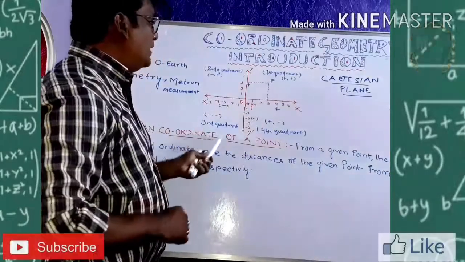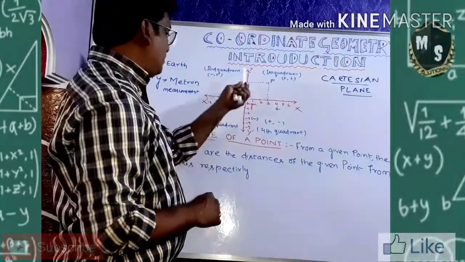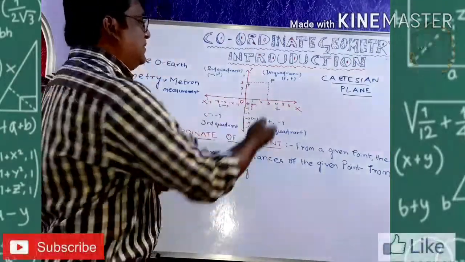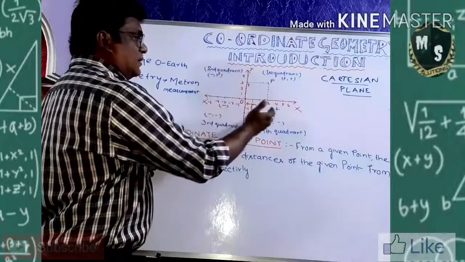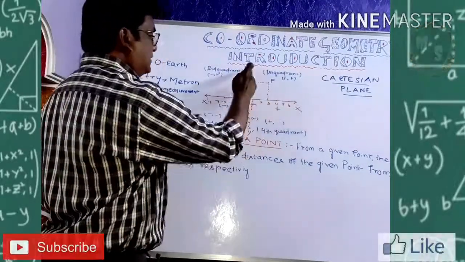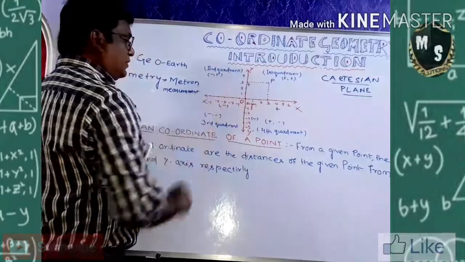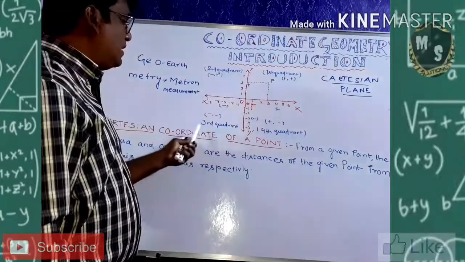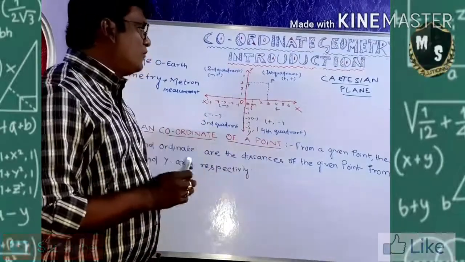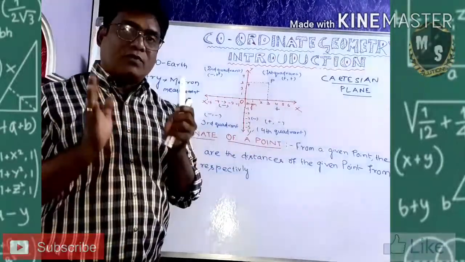Now after intersection, this line is divided into 4 quadrants. This is our first quadrant from here to here, and this is our second quadrant from here to here. This is our third quadrant and this is our fourth quadrant. So we have to go for the sign convention of the quadrants also.